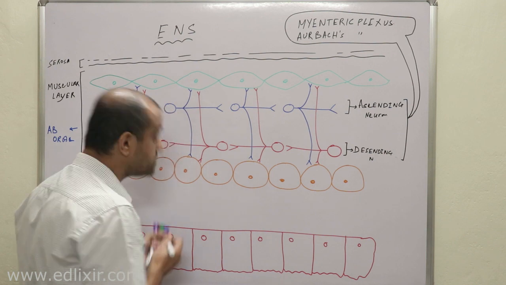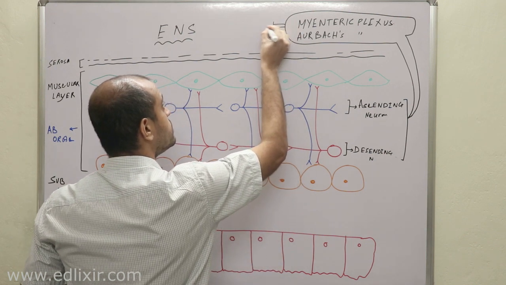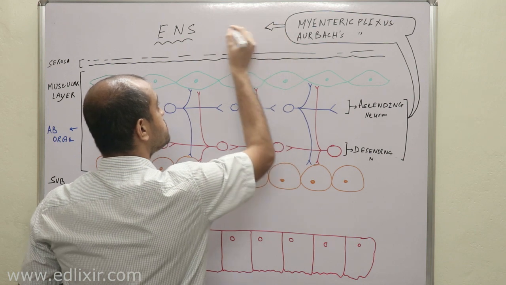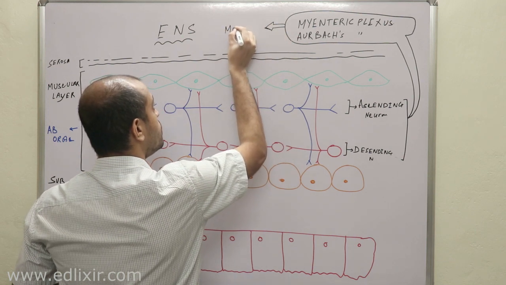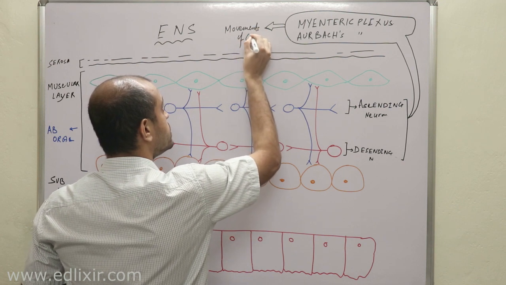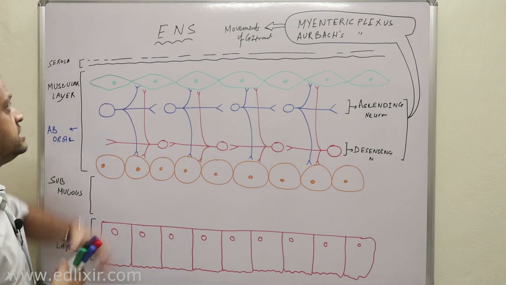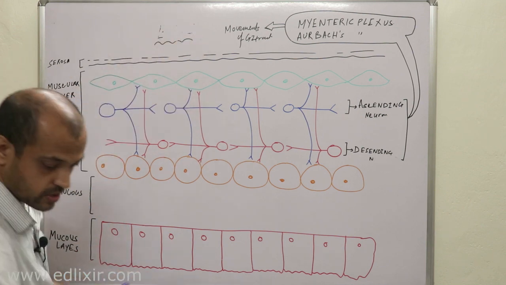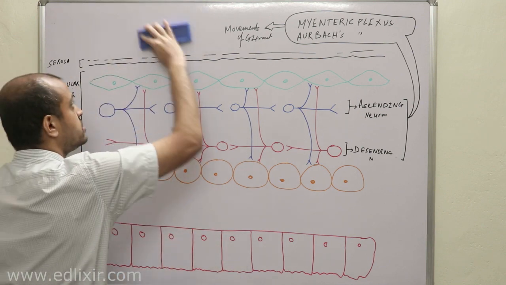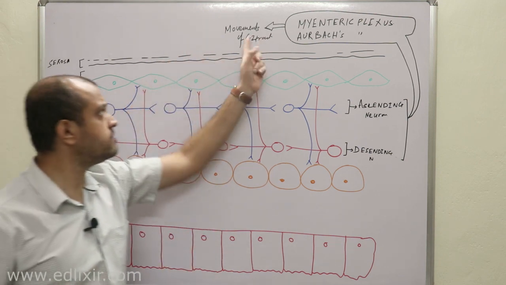They help in the movement of the GI tract. Clear? They help in the movement of the GI tract.